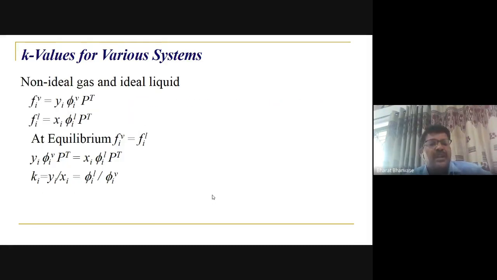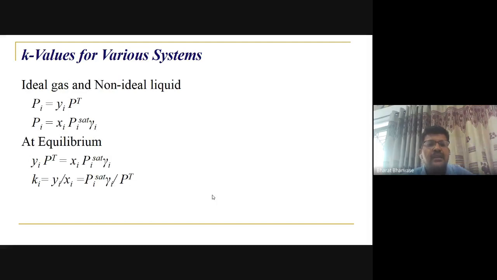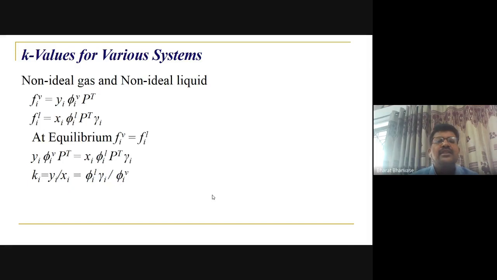So similarly, some modification we can have here, right? If you have a fugacity coefficient, then it will be added there. Then with the activity coefficient, in the modified Raoult's law, in the calculation of K value, you will have the activity coefficient in the equation. Then here, if you see the non-ideal gas and non-ideal liquid, the fugacity coefficient as well as the activity coefficient are there, right? At equilibrium, no doubt, phi-i cap V and phi-i cap L will be the same. So accordingly, you can develop the equations here.